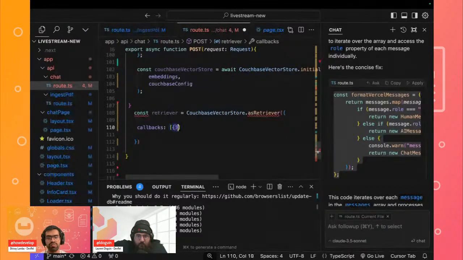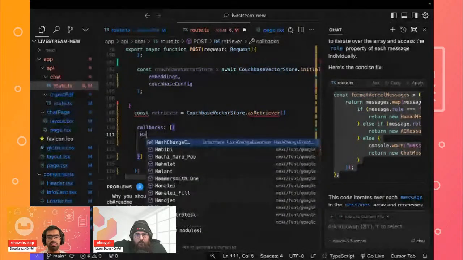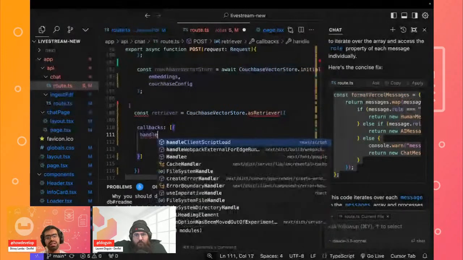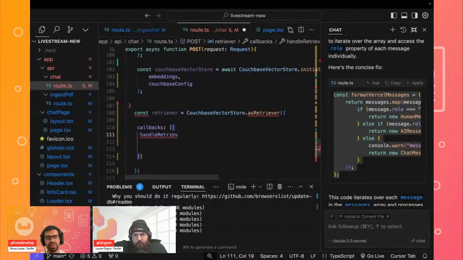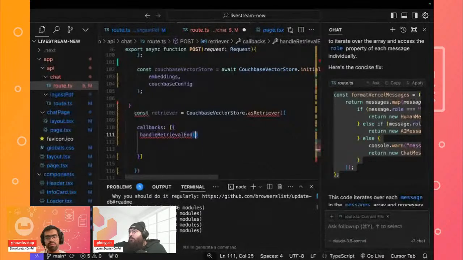Within this callback, we want to define a function for handling our retrieval step. We'll say that it's going to be handling this retrieval end, and we'll pass our documents, which it will basically fetch.